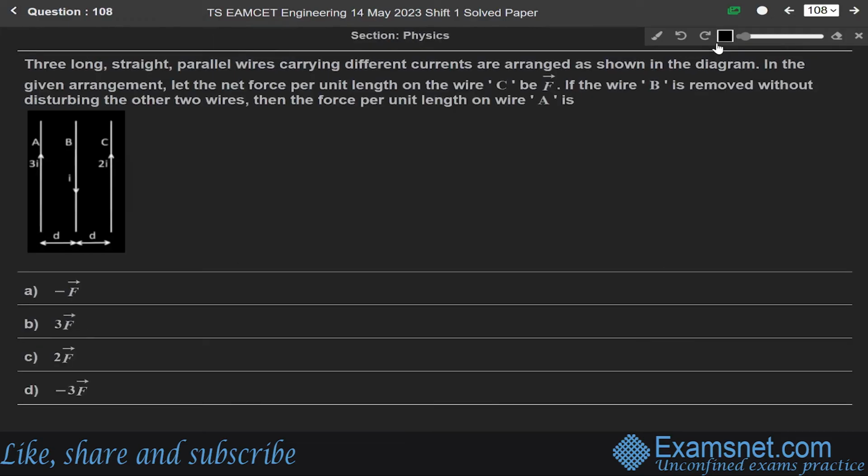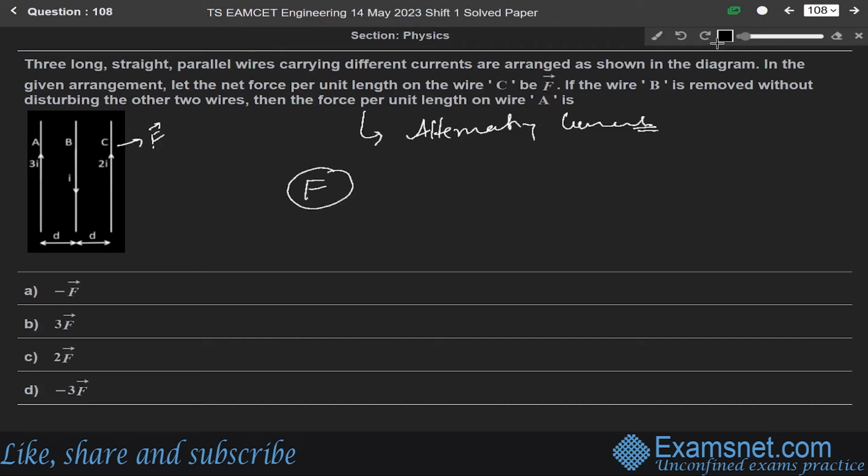Now next, question 108. Three long straight parallel wires carrying different currents are arranged as shown in the diagram. In the given arrangement, let the net force per unit length on the wire C be F. If the wire B is removed without disturbing the other two wires, then the force per unit length on the wire A is? This question is from the chapter of alternating currents. Given the force per unit length on C is F.